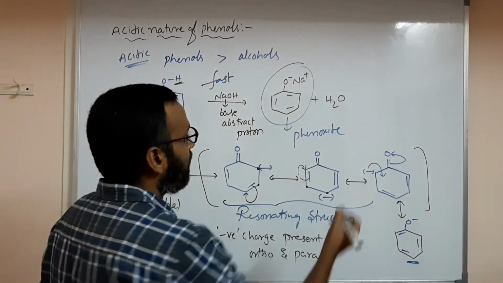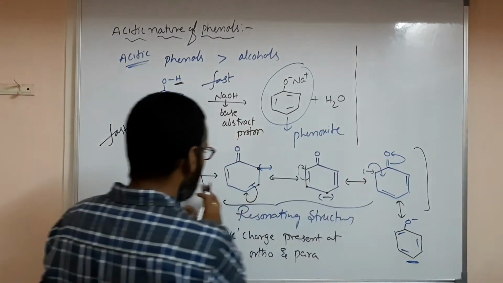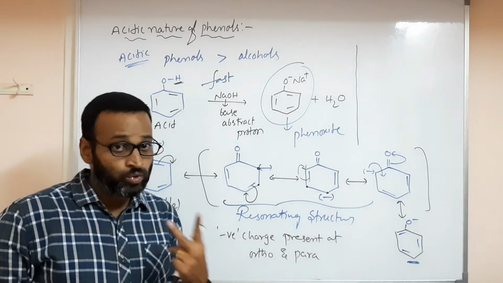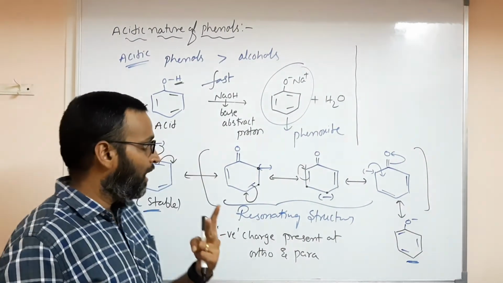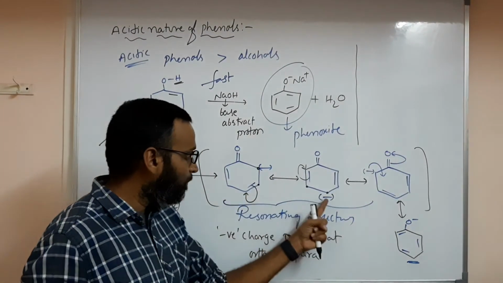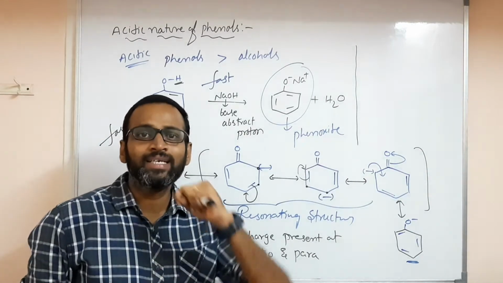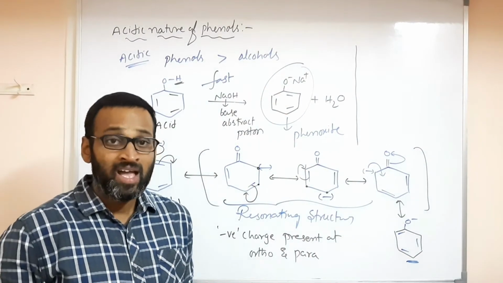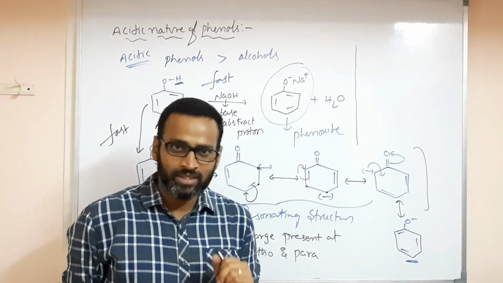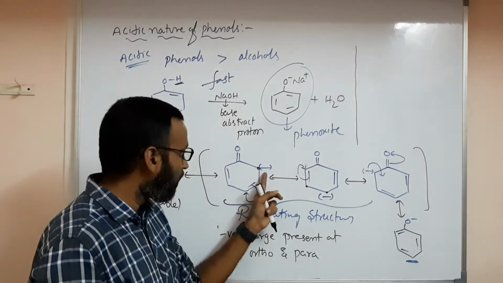Understood? My conclusions by using these resonating structures, of course, two conclusions I can give. First, if electron withdrawing groups increase at ortho and para, then acidic nature increases. One more, phenol will undergo electrophilic substitution reactions at ortho and para.